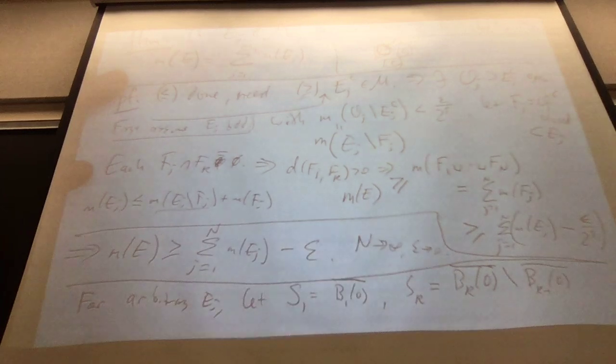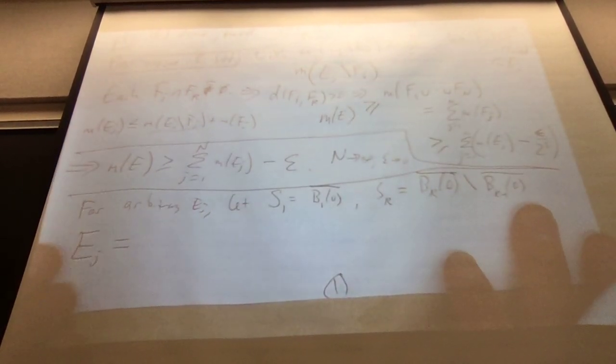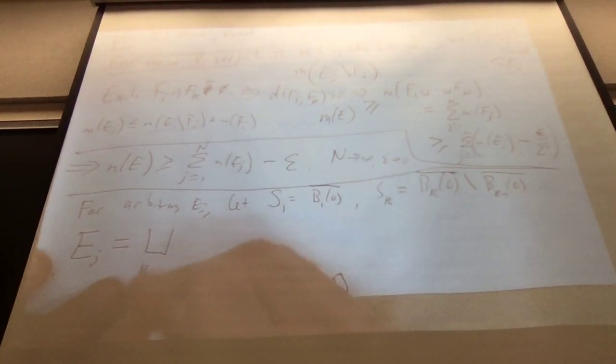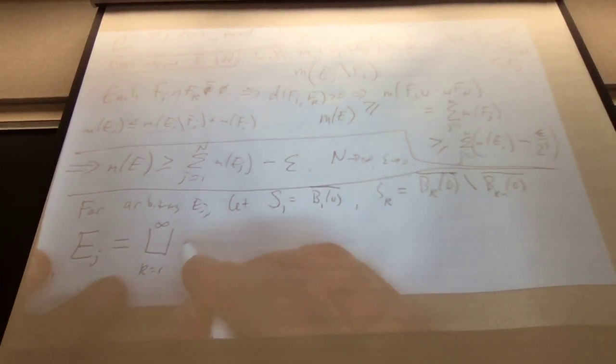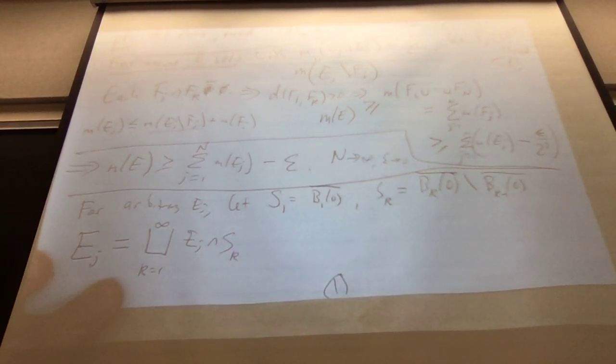These are all disjoint. Each EJ is the disjoint union, as K goes from 1 to infinity, of EJ intersect SK. These are all bounded and measurable.